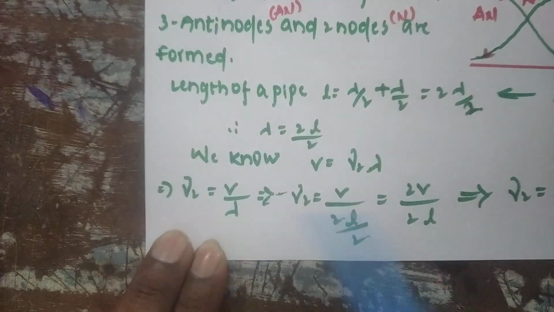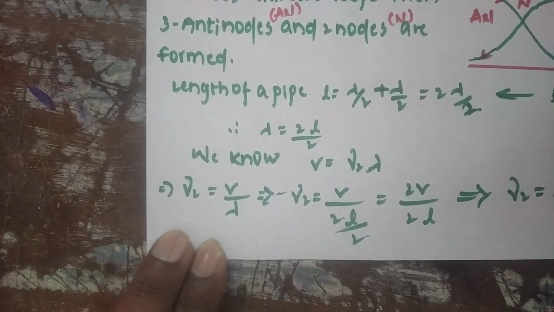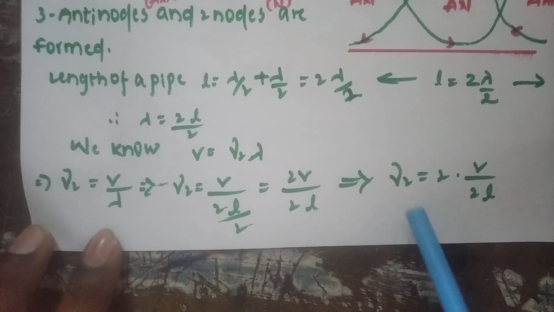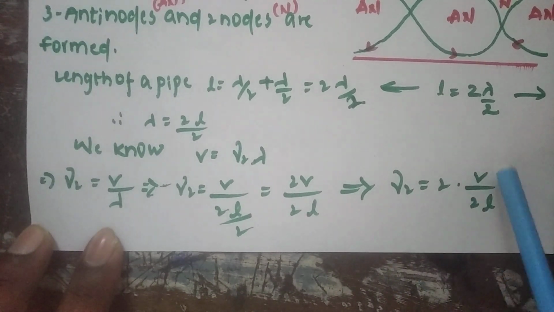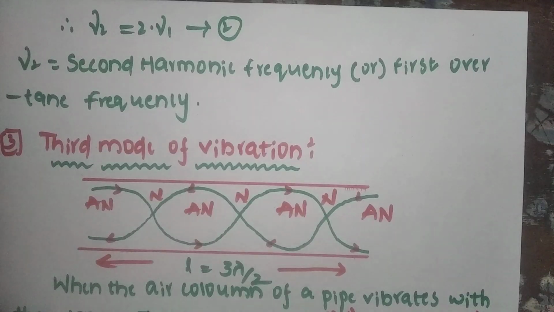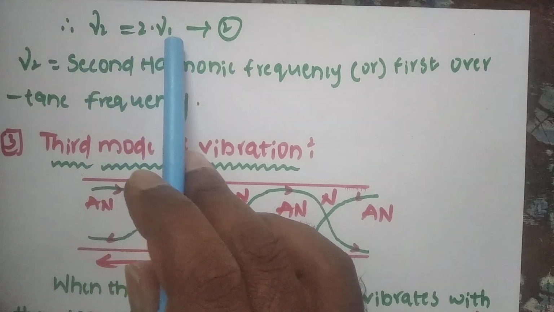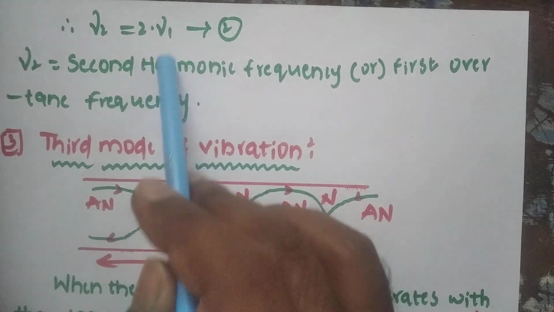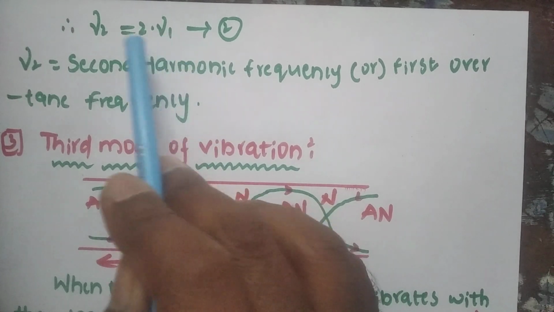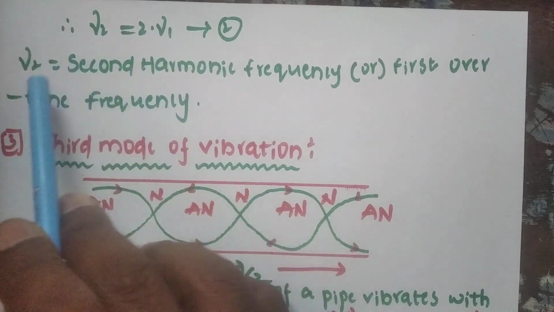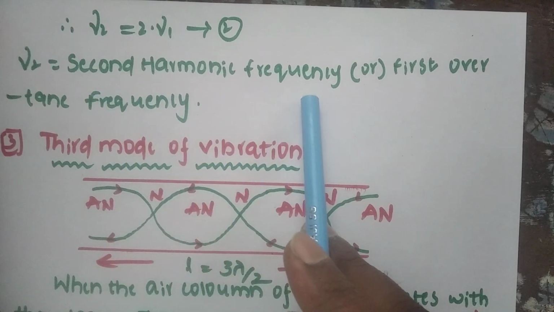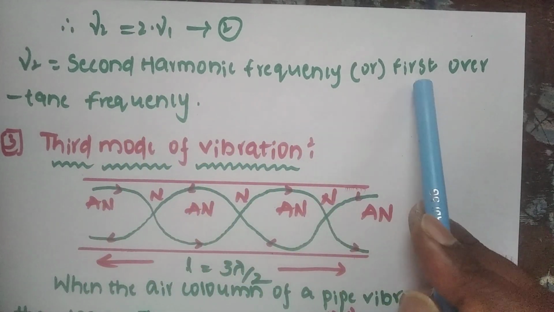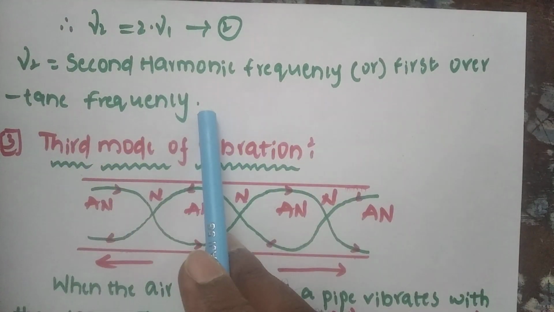So nu 2 is equal to 2 into V by 2L. Nu 2 is equal to 2 into nu 1, because the nu 1 value is V by 2L. So nu 2 is 2 nu 1. Here nu 2 is called the second harmonic frequency, and also called the first overtone frequency.